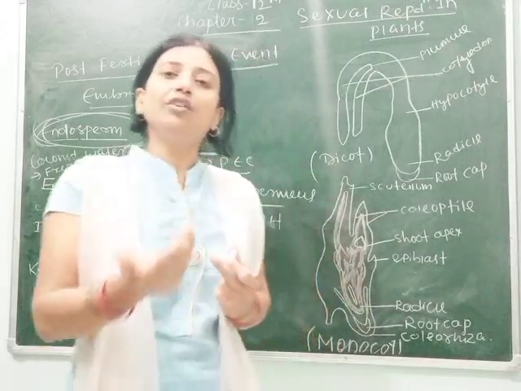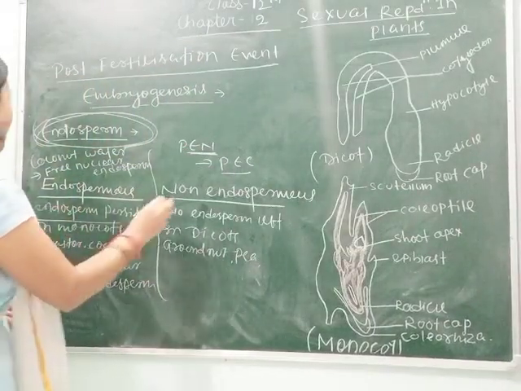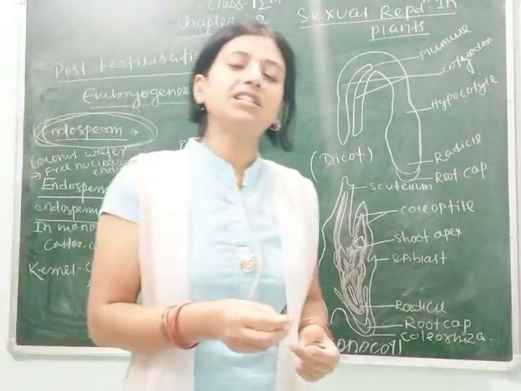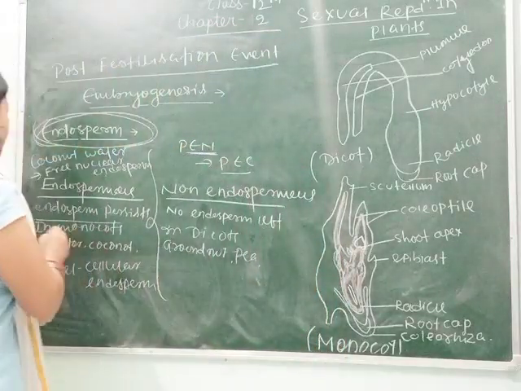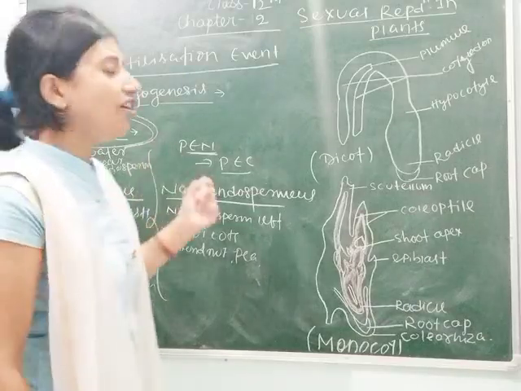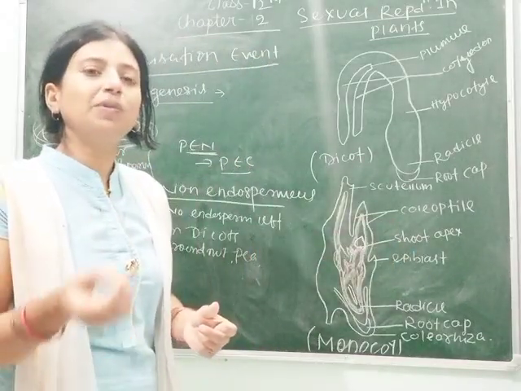So what do endospermous and non-endospermous mean? Endospermous means the endosperm persists in the seed after its maturation. Clear? Non-endospermous means no residual endosperm is left.